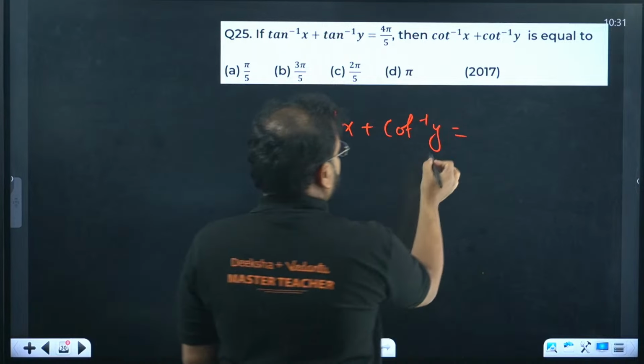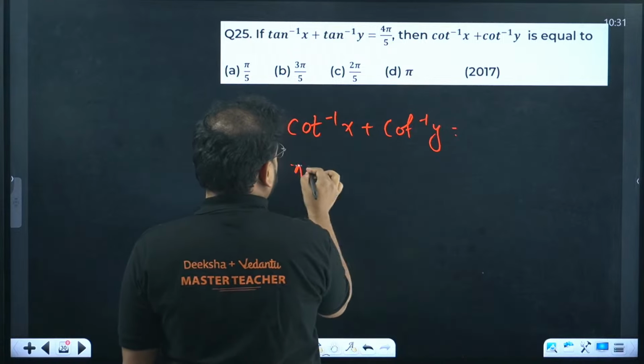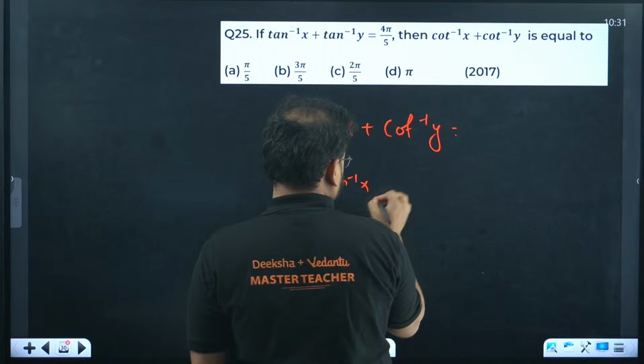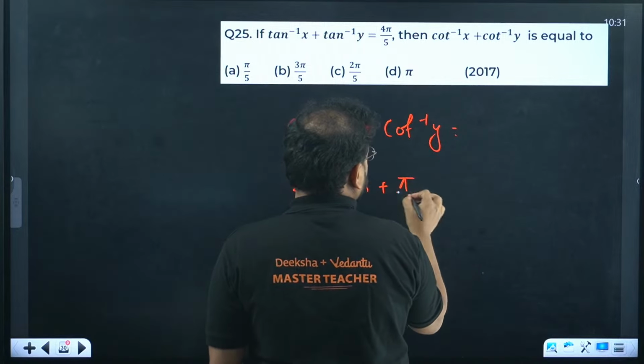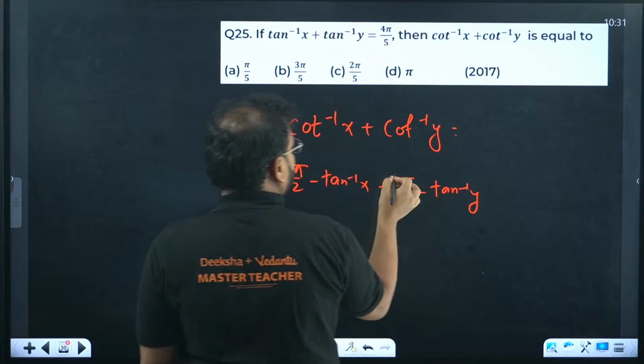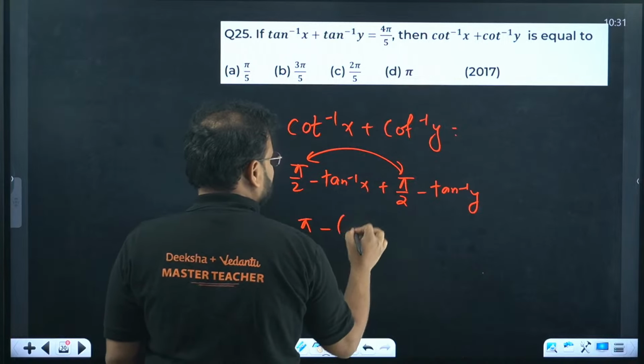So this becomes, here you check, pi by 2 minus tan inverse of x plus, for this one again same thing, pi by 2 minus tan inverse of y. Add pi by 2 together, you get pi, and take minus sign common over here.